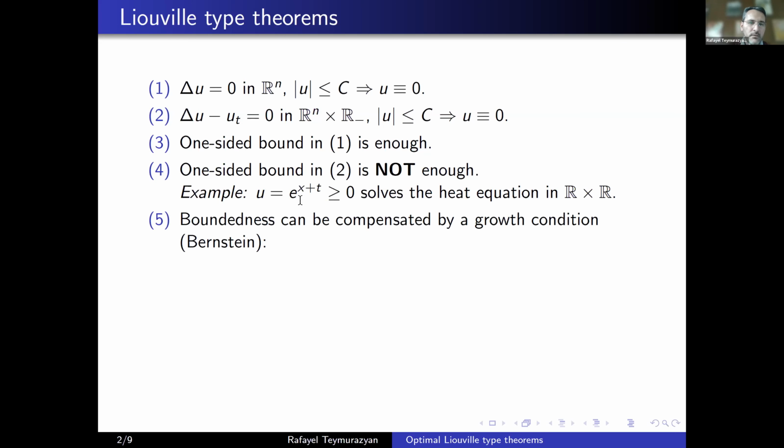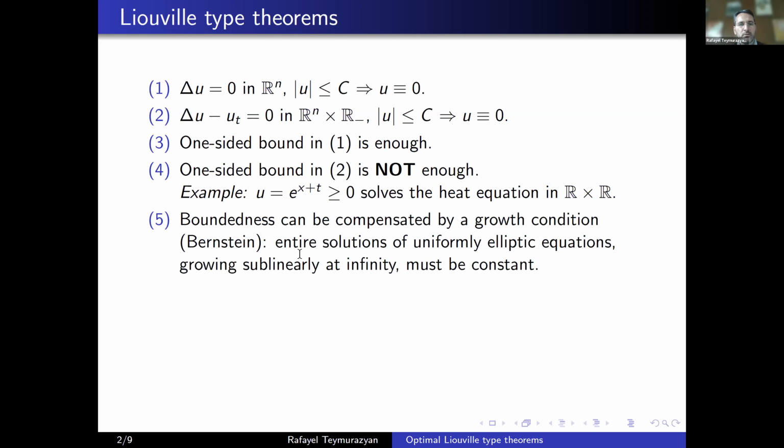But as the theory evolved, Bernstein noticed that boundedness can be compensated by a growth condition. He noted that entire solutions of uniformly elliptic equations, say the Laplacian, growing sublinearly at infinity must be constant.